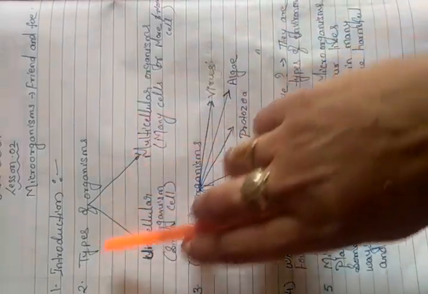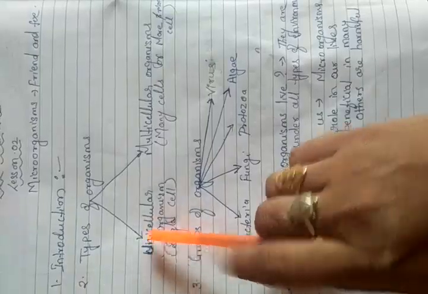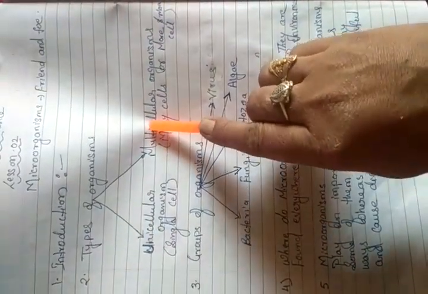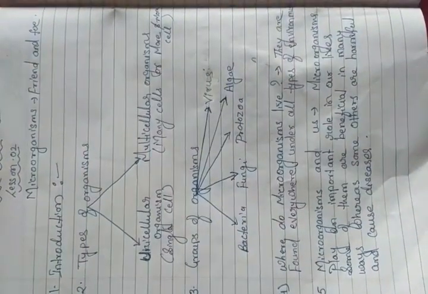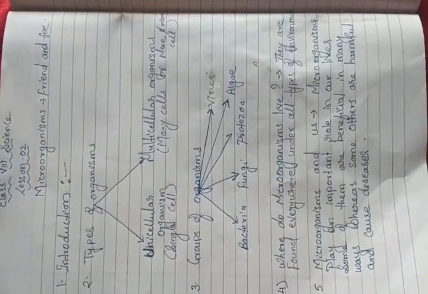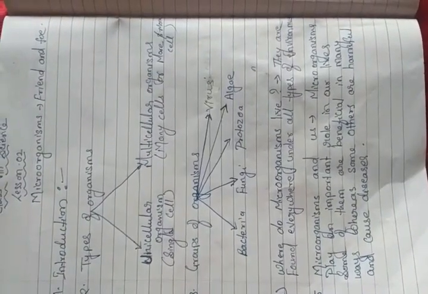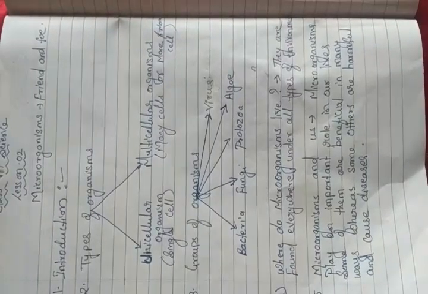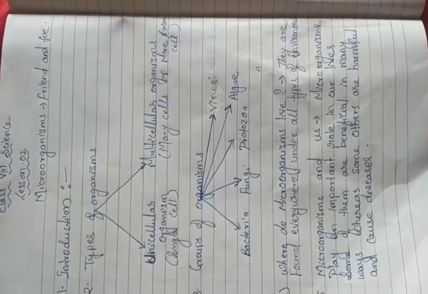The types of organisms. Organisms are divided into two types, that is unicellular organisms and multicellular organisms. A unicellular organism is a single-celled organism. It cannot be seen by our naked eyes. It can be examined under the microscope. Its lifespan is very short. All the metabolic activities are done by a single cell. Metabolic activities means digestion, excretion, respiration, etc.